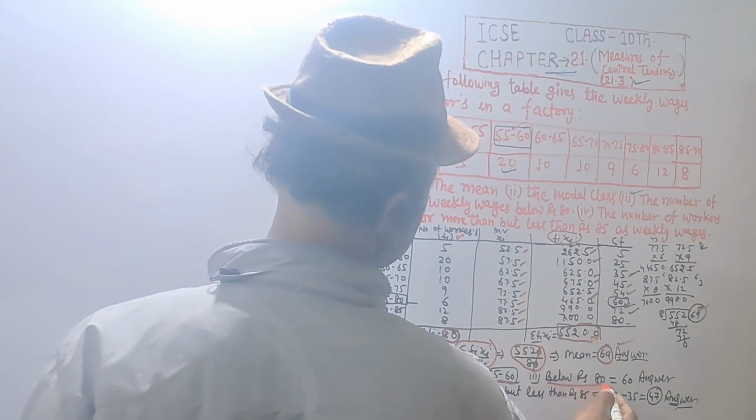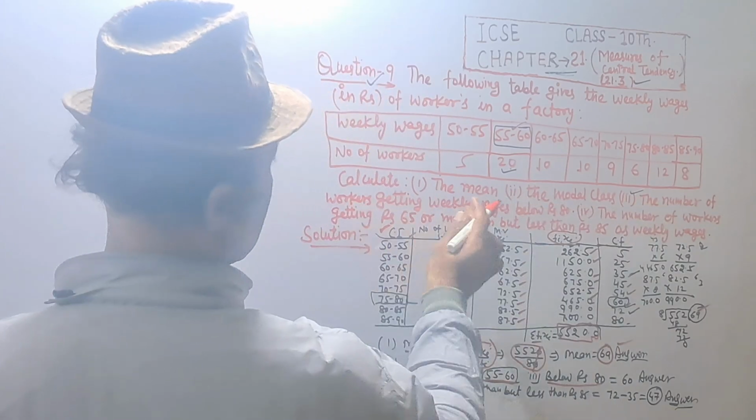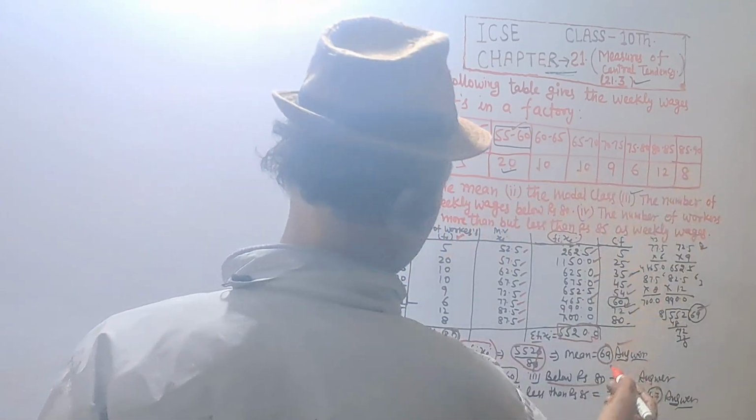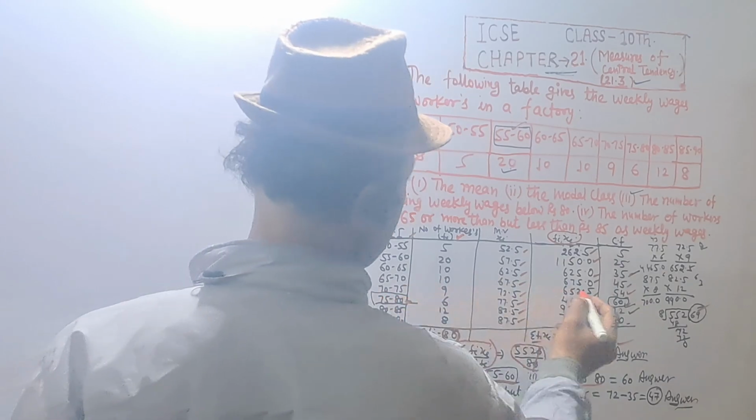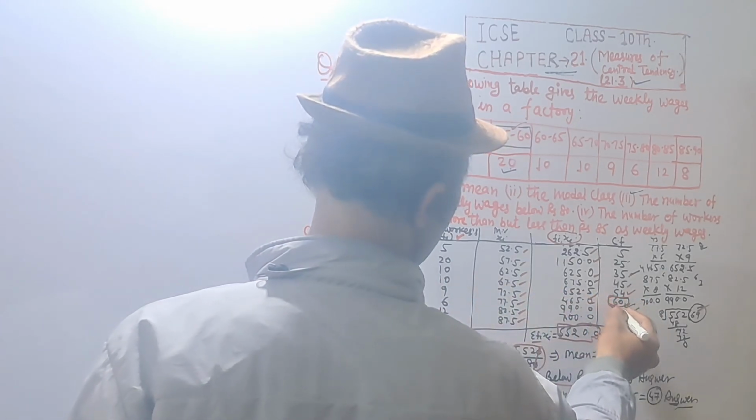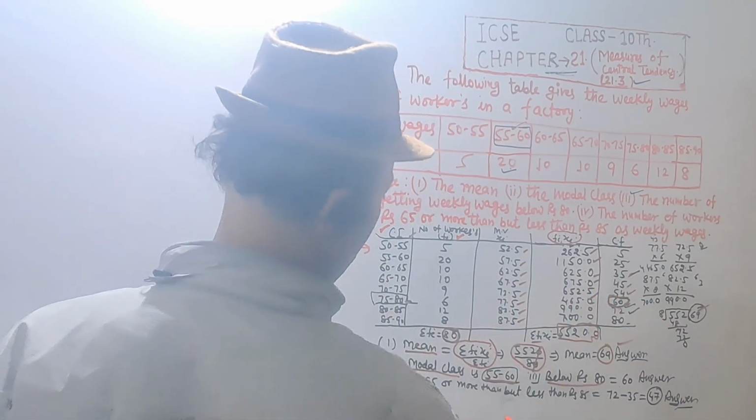And the number of workers getting weekly wages below rupees 80 is equal to 60.